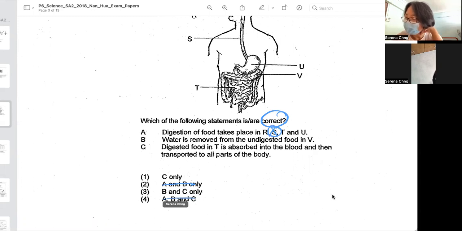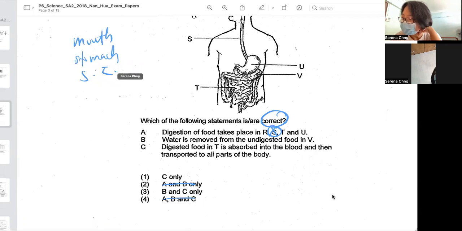Digestion only takes place in the mouth, stomach, and small intestine. Okay. Water is removed from the undigested food in the large intestine. Yes, V is the large intestine. So B is correct. So statement B is correct. Digested food in T is absorbed into blood. Okay. Digested food is absorbed into blood in the small intestine. So yes, T is the small intestine. So answer is B and C. Option 3.